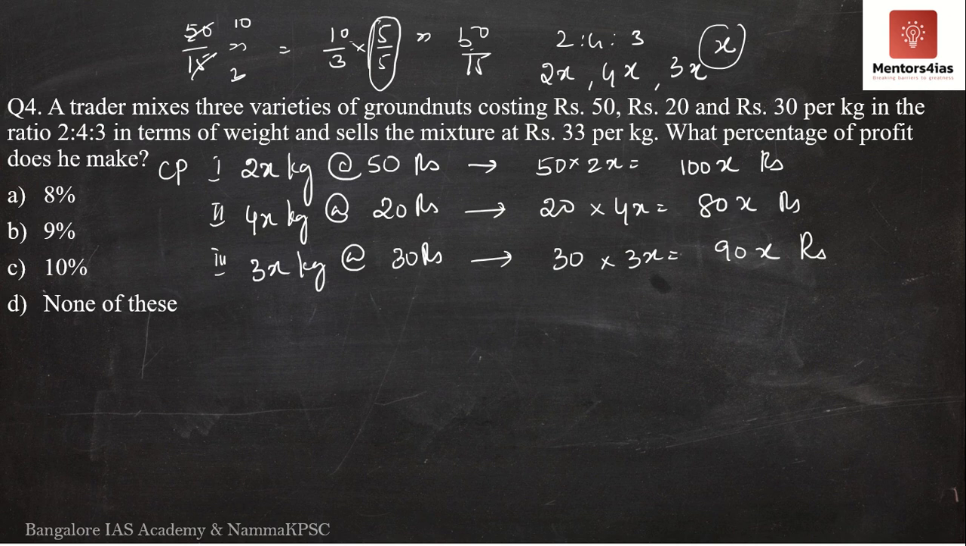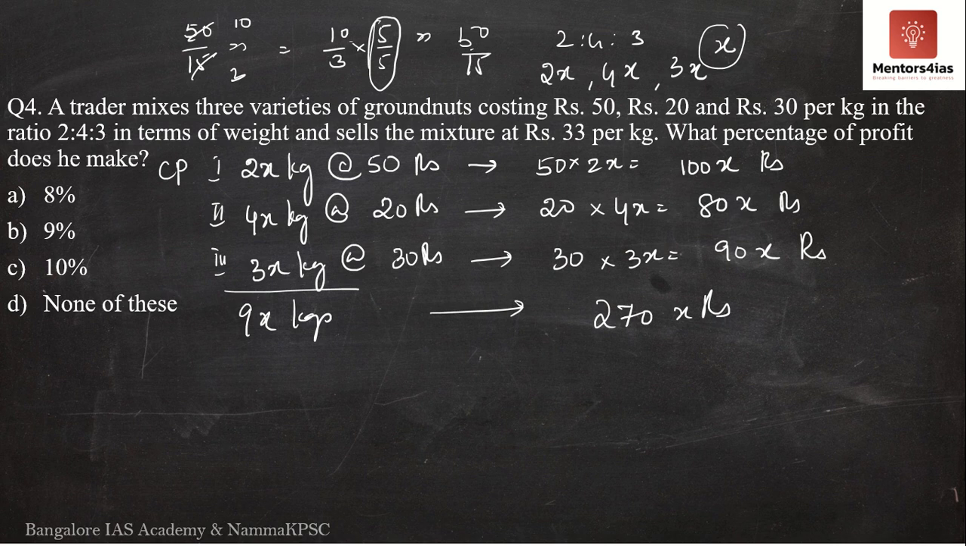So now if you want the total weight, what is it? Total weight will be 2 plus 4, 6, 6 plus 3, 9x kgs. Where 9x kgs will totally cost how much? They will totally cost 100x plus 80x plus 90x. 90 plus 80 is 170, 170 plus 100 is 270x rupees. So 9x kgs will cost you a total of 270x rupees.